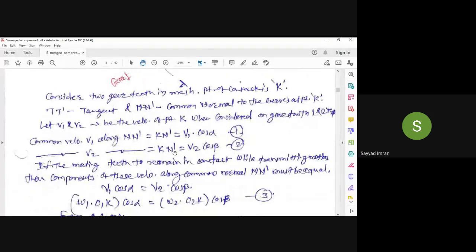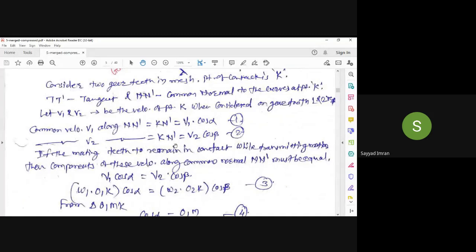Now, for the mating teeth to remain in contact while transmitting motion, the components of these velocities along the common normal, our normal here is NN dash, must be equal. So from equation 1 and equation 2 we can write V1 cos alpha equal to V2 cos beta.